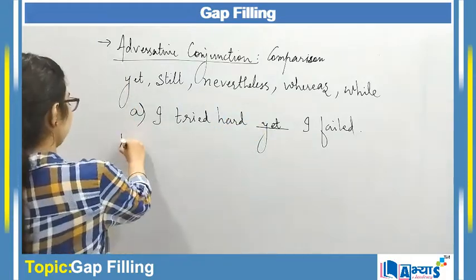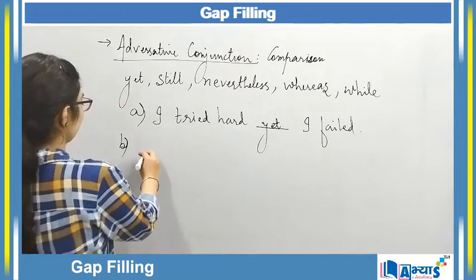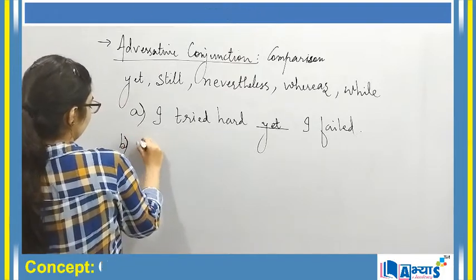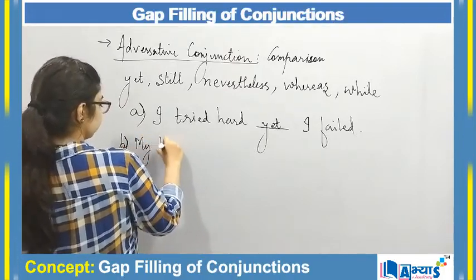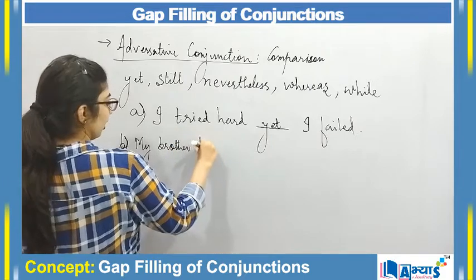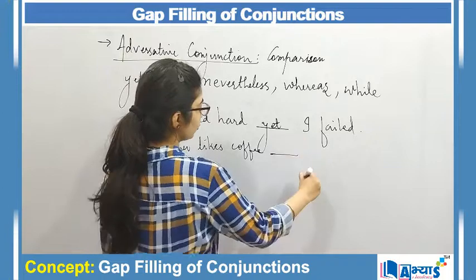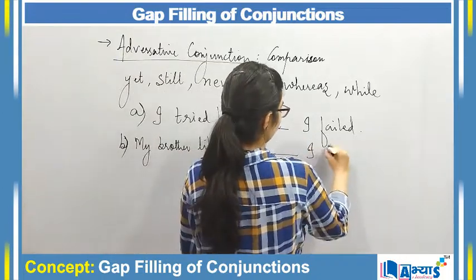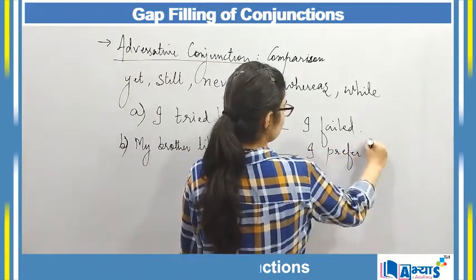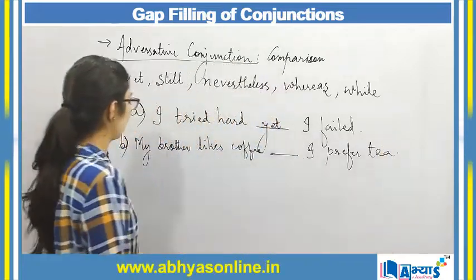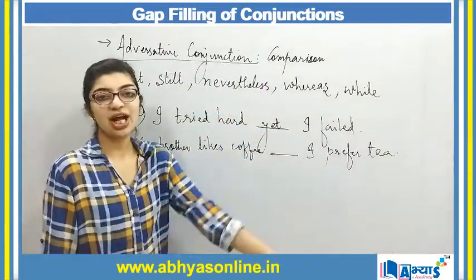Another example can be: my brother likes coffee dash I prefer tea.